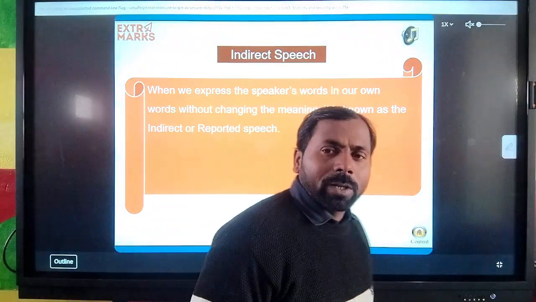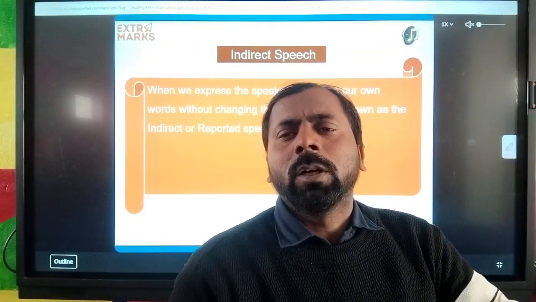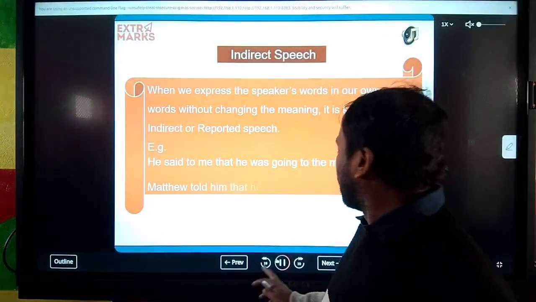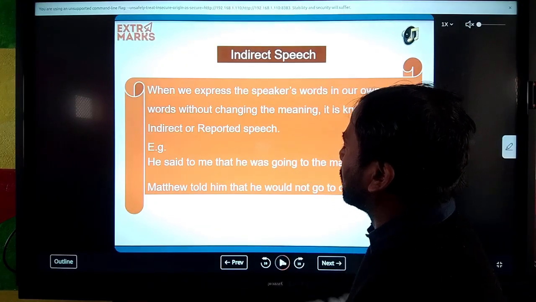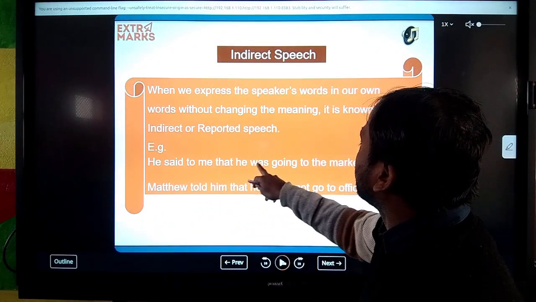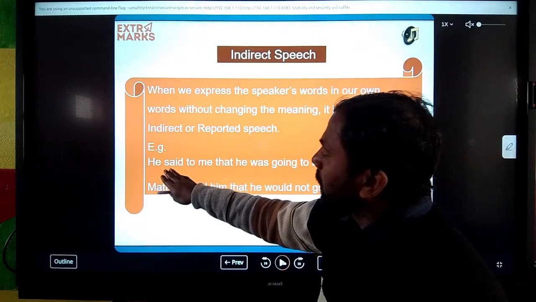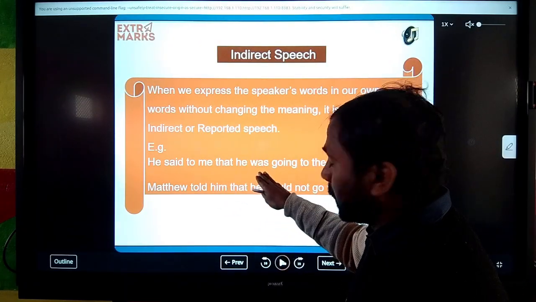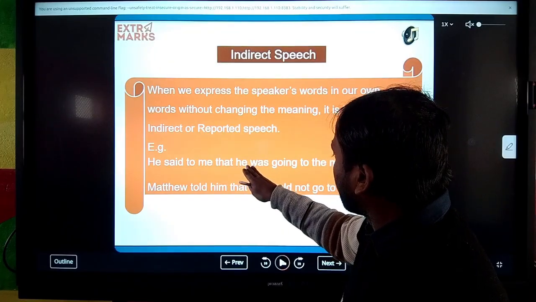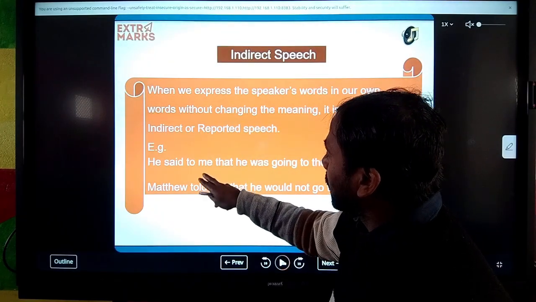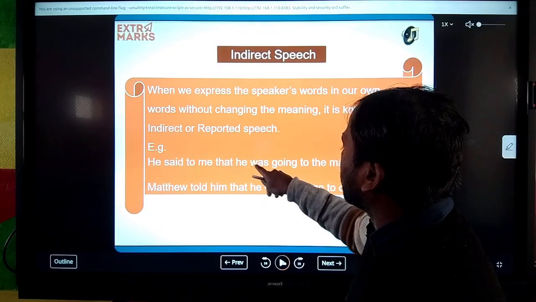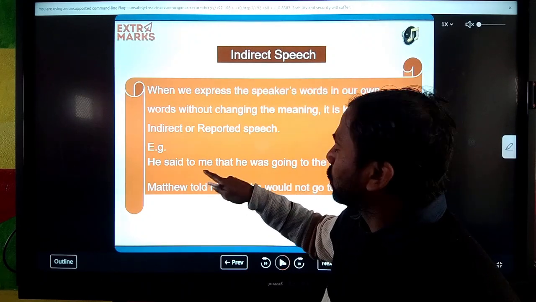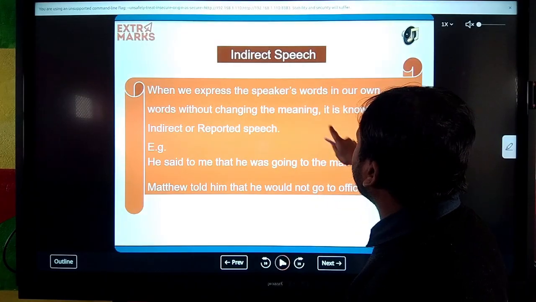Clear? So whenever you use direct speech statements in your own words and say something, then it's known as indirect speech. Like this: He said to me that he was going to market. It means it is an indirect speech. There is no inverted comma, there is no capital letter at the start of the reported speech, and the tense is also changing. So this type of sentence is going to be indirect speech.